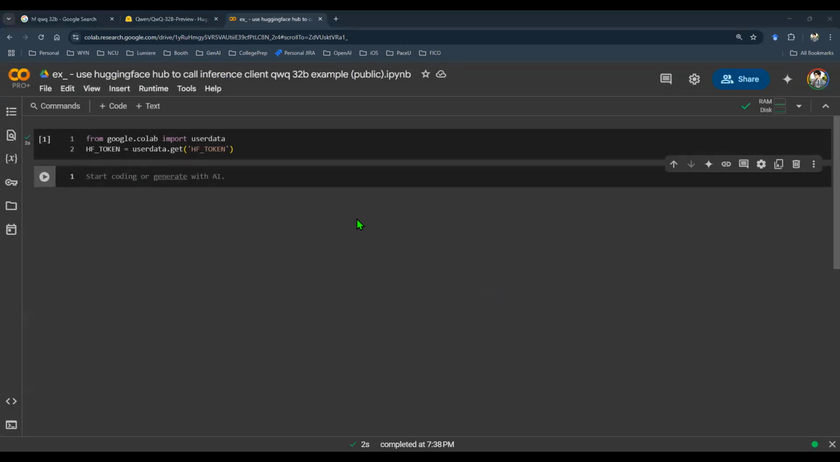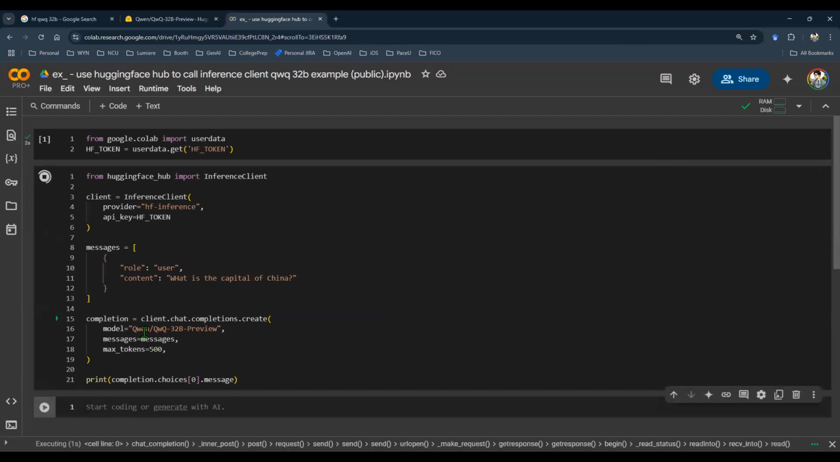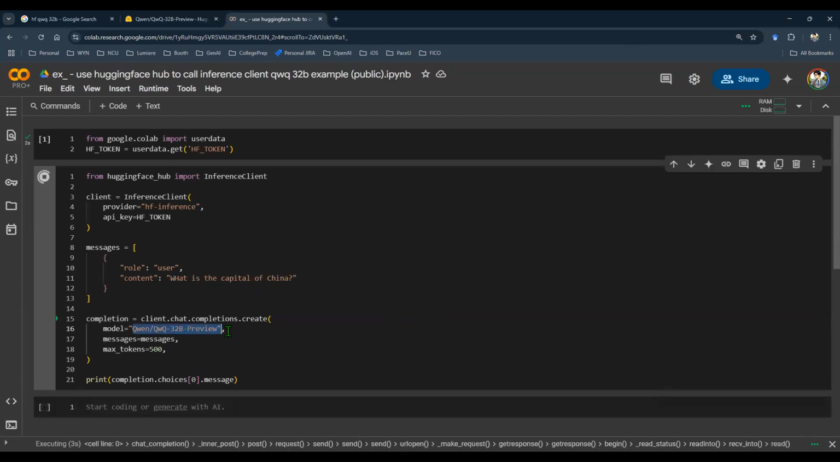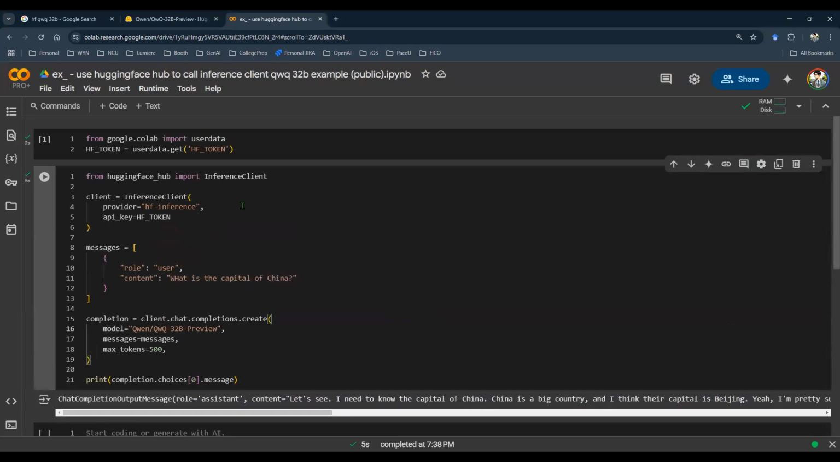Now I'm going to get the code in here and throw in a couple of questions. For example, I'm going to say, what is the capital of China? And I'm pointing the endpoint to Qwen 32 billion preview. So give me something back. The role is assistant, that means it's the response from a chatbot. The content here is the response. China is a big country, and so on and so forth. So this API is working, the key is working, so we're in good shape.